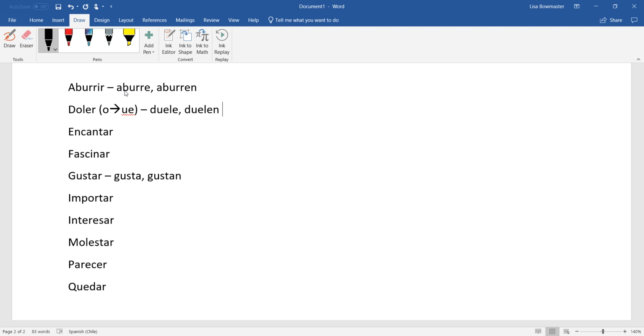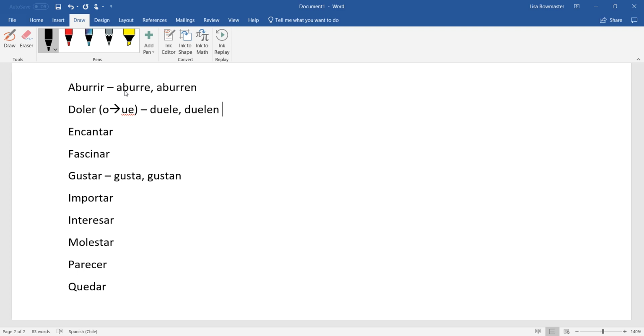So please write down this list of verbs. Here's what they mean. Aburrir, to bore. Doler, to be hurt. Encantar, we usually say to love, but it's really to be delighted by. Fascinar, to fascinate. Gustar, to please, to like. Importar, we learned as it matters, but it can also be it's important. Interesar, to interest, to be interested by.